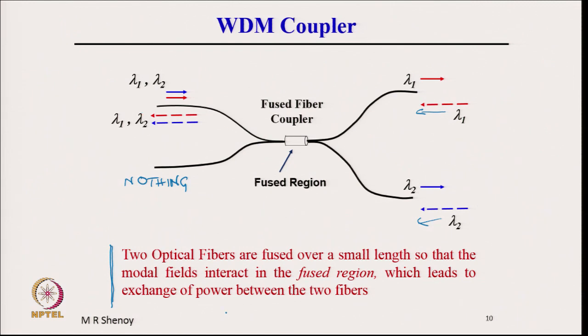On the other hand, if you input from this place both 980 and 1550, at the output they will separate out. This will be 1550 and this will be 980. If you put 980 input and 1550 input, then both of them will come here. So, it is a combiner or a splitter, that is why it is called a WDM coupler.